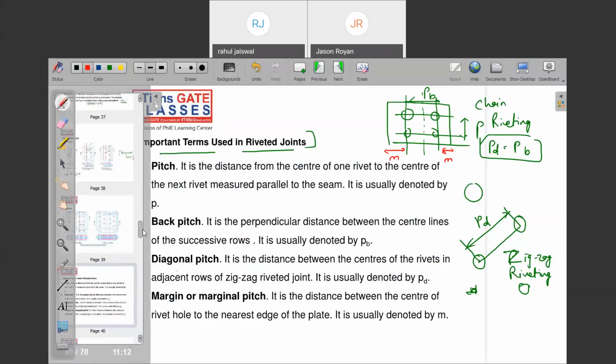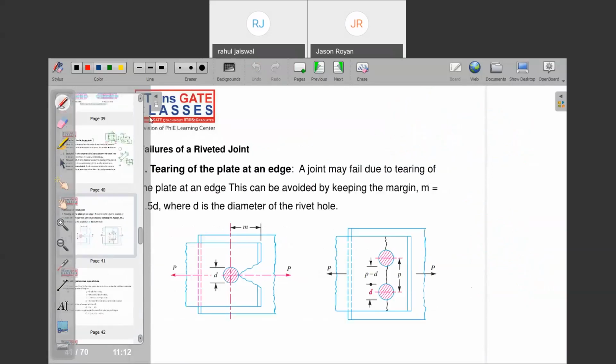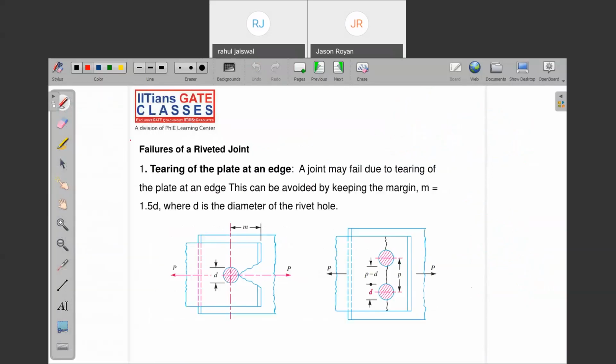Very good. Now note down the next point. Now note down failures of the riveted joint. How many types of joint failure we need to study? Very, very important. From here on, whatever the things are there, that is very important for the examination. We have three types: tearing, shearing, and crushing. Crushing is also called as bearing stress. Because of tearing, shearing, crushing, the joint can be failed in three manners.